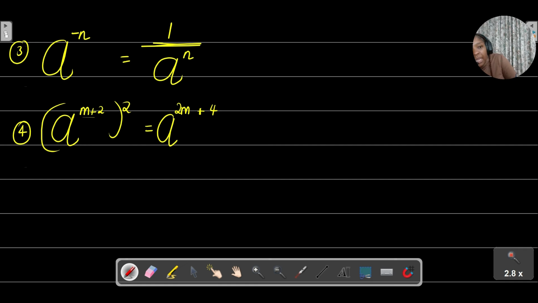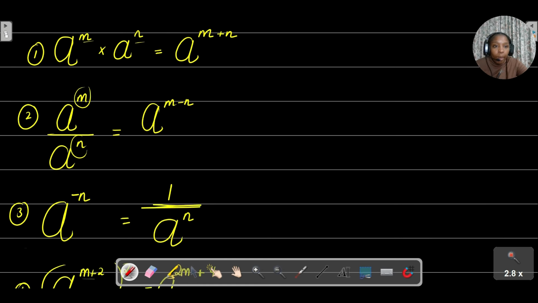That is the power rule. The exponents inside the bracket need to be multiplied by the exponent that the whole term is raised to. Raising a power to a power, which is the power rule.